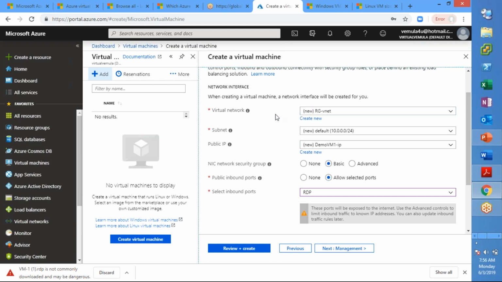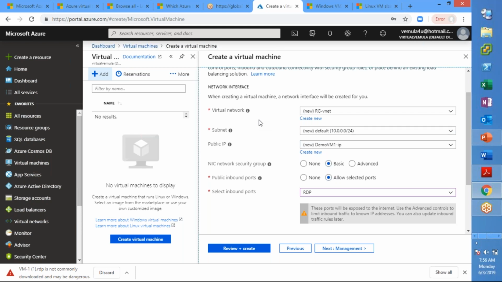So virtual network and subnet also get picked with a default name. If you don't have a VNet or subnet created, they are created by Azure itself, and then it will assign a default IP address within the 10.x range.